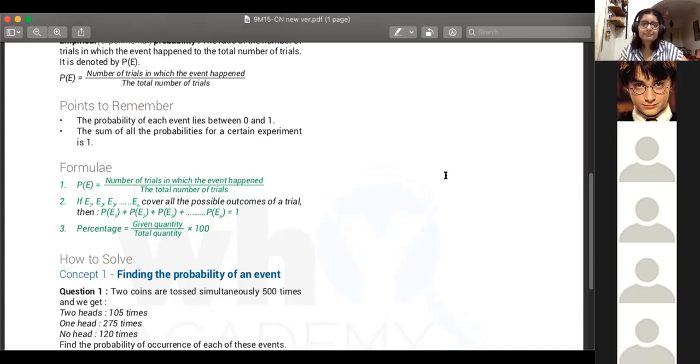Ma'am, if we go by the fractional value, 2 upon 2 is equal to 1, whole 1. Maybe that's why it can't be more than 1. I think you kind of know it, but you have to put it in better words, Ashka.